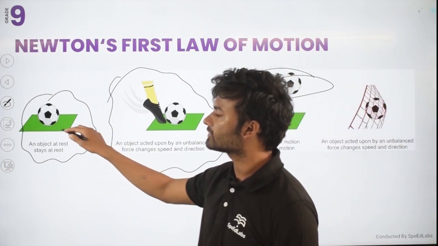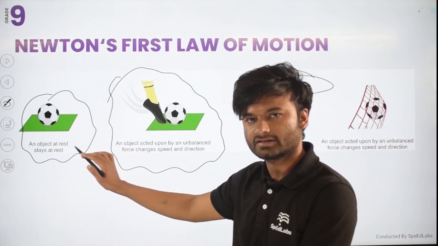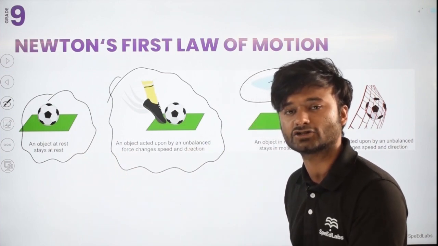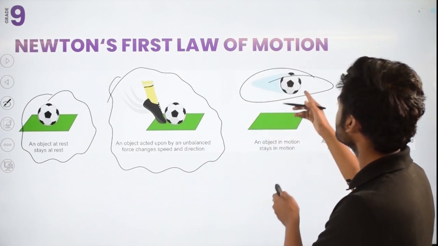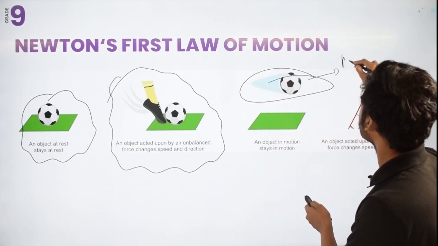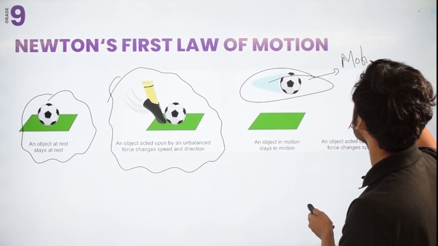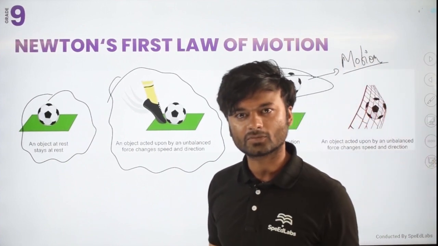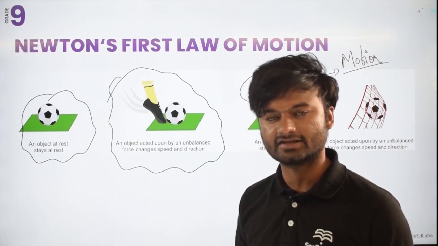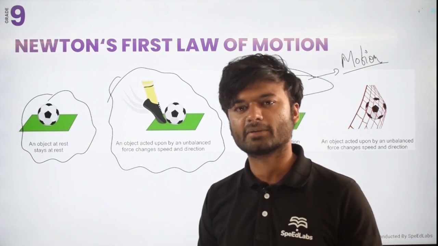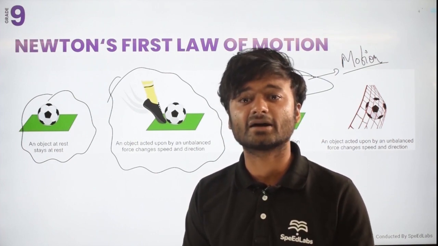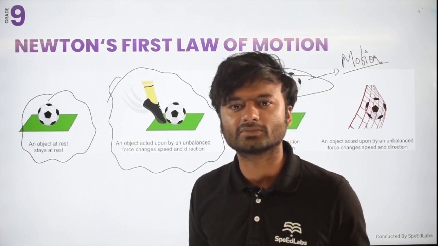Initially the natural state of the body is at rest, but when you apply a force, you change the speed as well as the direction of this ball, and this ball comes into motion with the application of force. So Newton's first law states that every body will remain in a state of rest or in motion until and unless it is compelled by an external force. That is very simple. Understand?